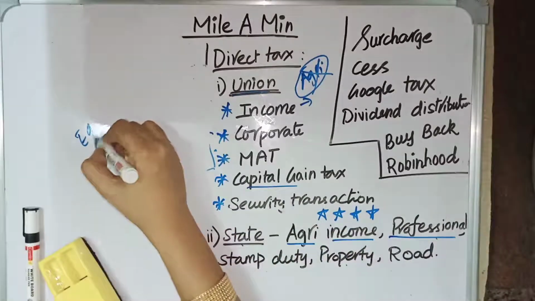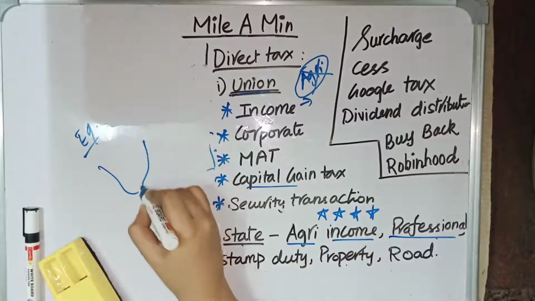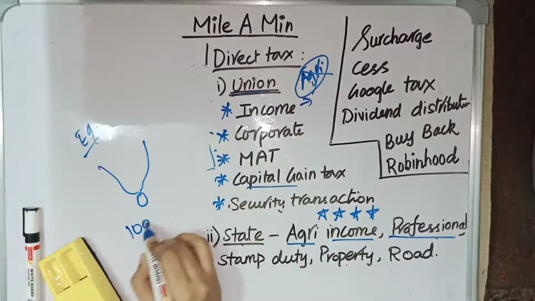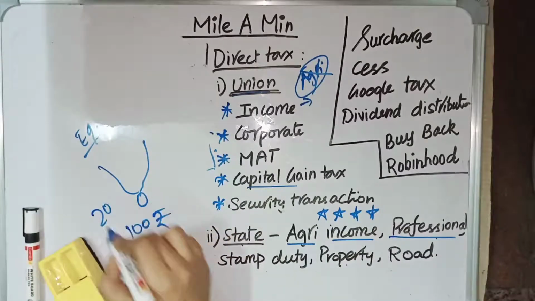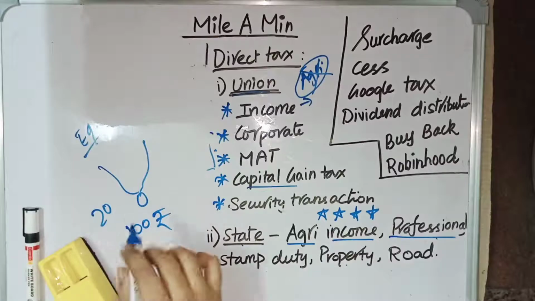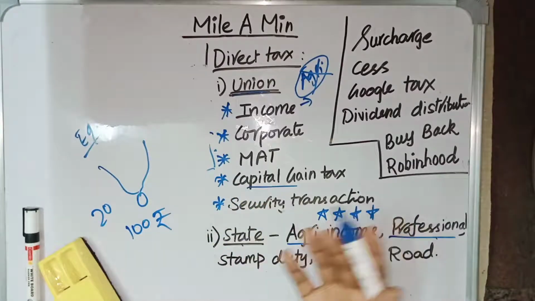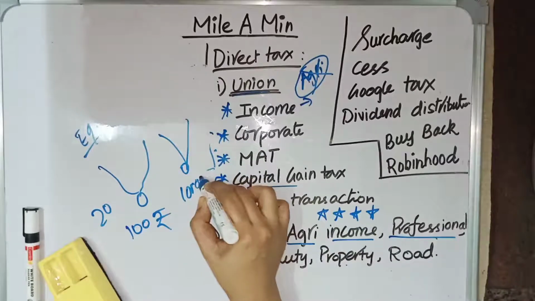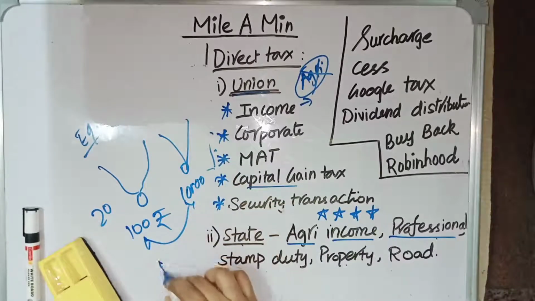For example, you have a jewelry, you have a chain. You bought this chain for 100 rupees 20 years ago, and if you sell this gold jewelry after 20 years, it might cost around 1 lakh. Then you got some profit, right? For this profit, you need to pay a tax, and it is called capital gain tax.